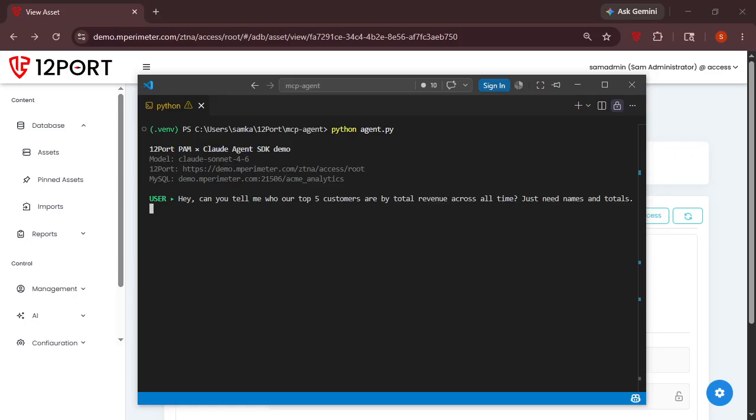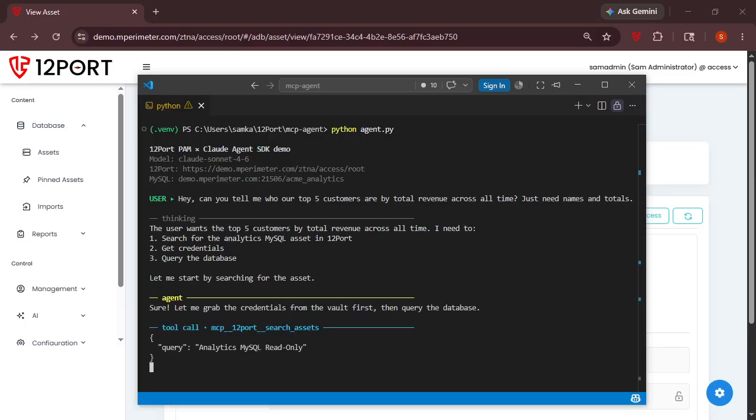First, you'll see that I baked in a simple user prompt that represents a typical use case. I want to see the top spenders among all my customers. We can see that the agent begins by reasoning that since it doesn't have credentials to log into the database and run the query, it needs to interface with 12-port's tools. This will involve a few different steps.